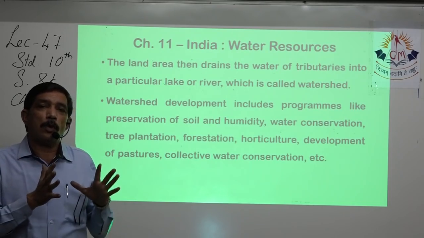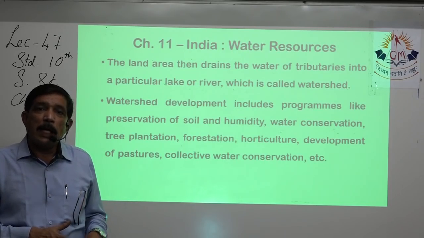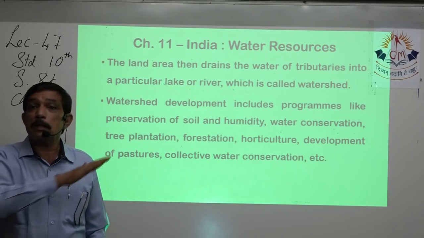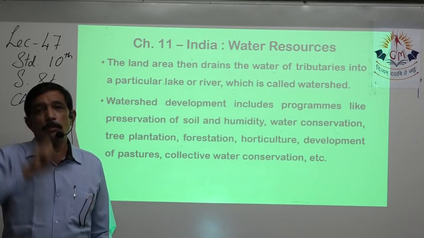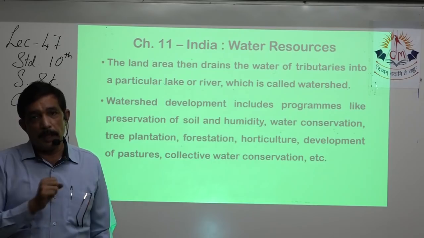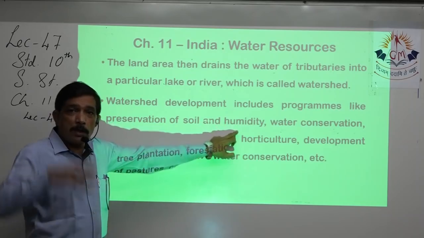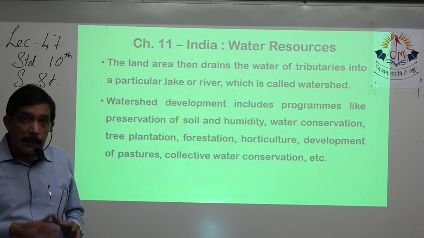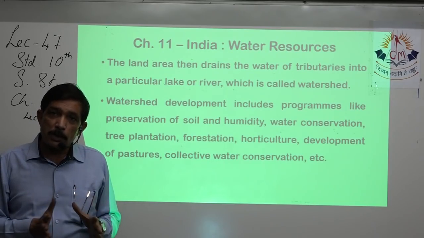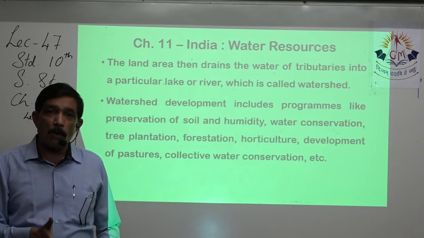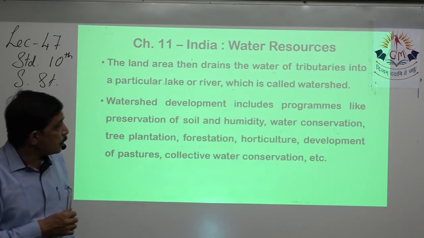Now if we have lots of trees growing in that area, they will stop the flow of water and will not allow that flowing water, that surface runoff, to take away the rich soil which takes millions of years to be made. So soil can be preserved, plus if the water seeps into the ground, in the soil, water is present in the form of moisture, that is humidity, which helps the crops, trees and shrubs keep on growing. So that is why it's important.